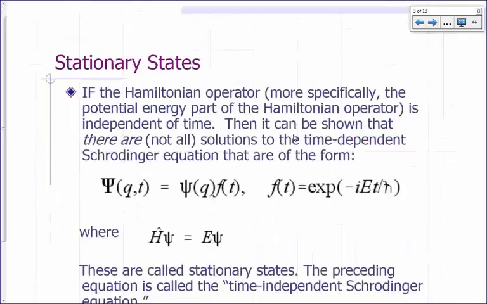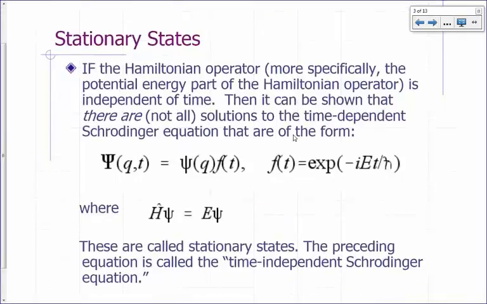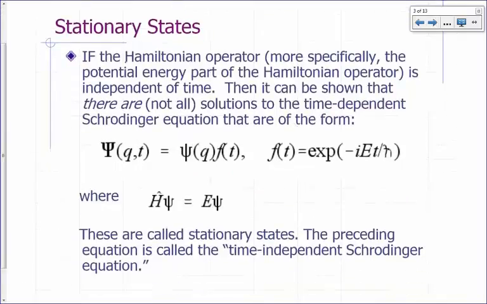Now, we're going to focus on what are known as stationary states, which we'll get in cases where the Hamiltonian operator, or more specifically the potential energy part of the Hamiltonian operator, is independent of time. If you remember, what's a kinetic energy operator?